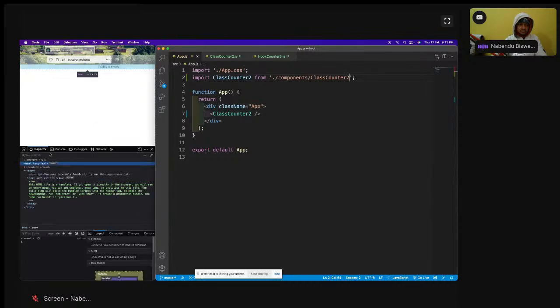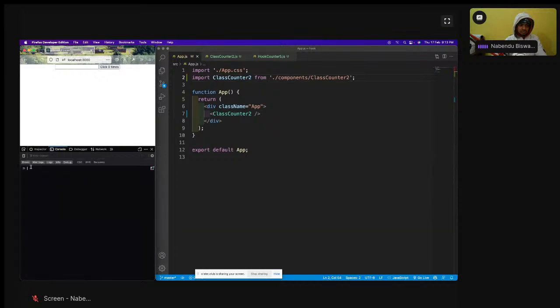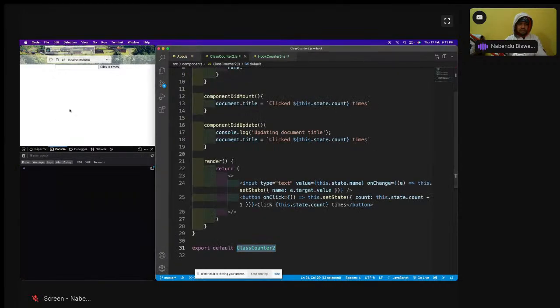I'll inspect and open the console. Now see one thing clearly. See, class counter2 is there. I will click this button and it is getting updated, and the console log is also increasing, updating document title, which is totally fine. But if I type something here, then this is also getting updated. It should not.